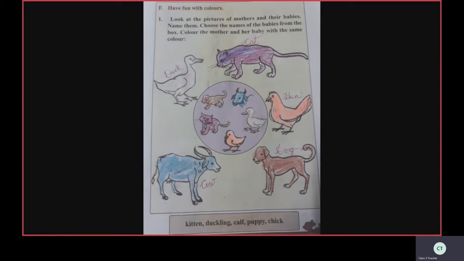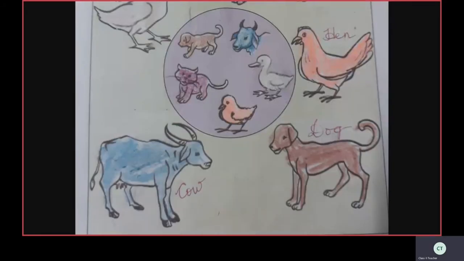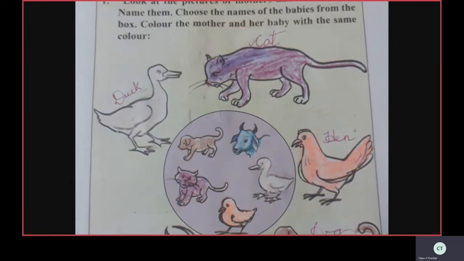So, in the circle, the babies are there. Out of the circle, mothers are there. So, identify the mother and the baby and color them the same. Use the same color. Okay, children? And also write the names. Here I have done it for you. I used the same color for the mother and the baby.